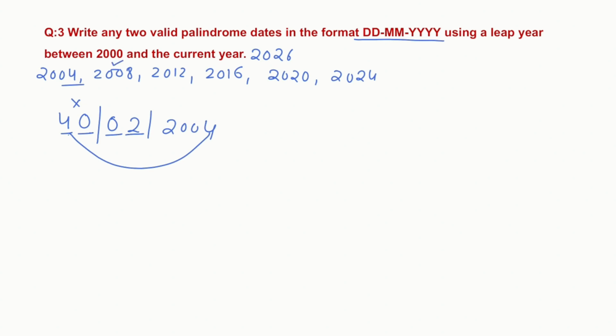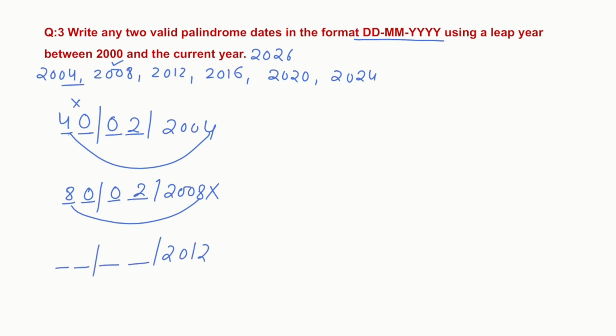Now we will make a date using 2008. Now 8 will come here and 0 will come here, 0 and 2. So this is also not a valid date. So we will write the date with 2012. Now 2 will come here, then 1, then 0, then 2. Yes, this is a valid date. So our first answer is 21/02/2012. Now next we are going to write with 2016. Now 6 will come here and 1. This is also not a valid date.